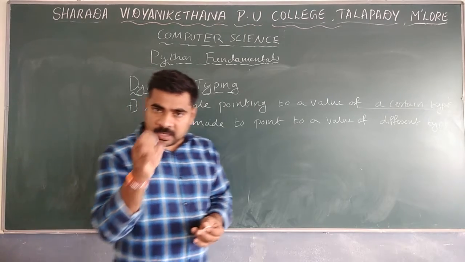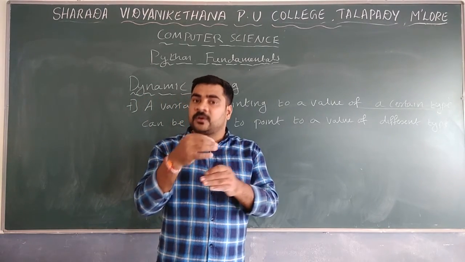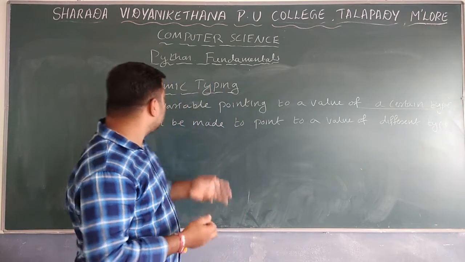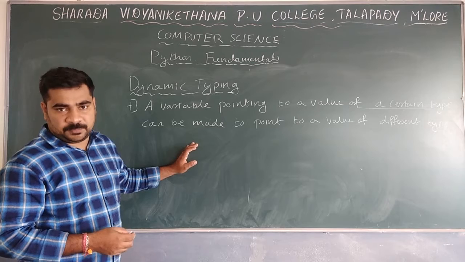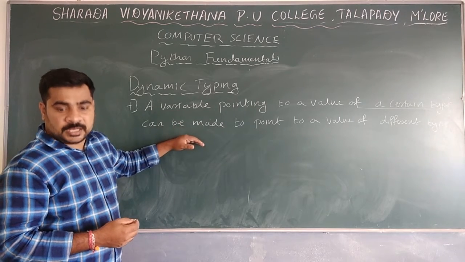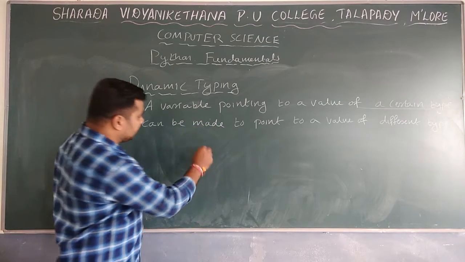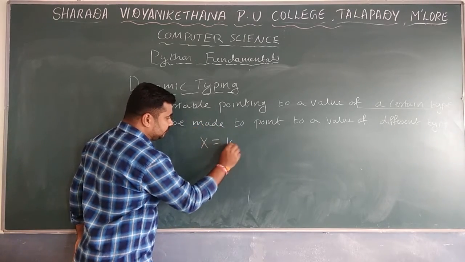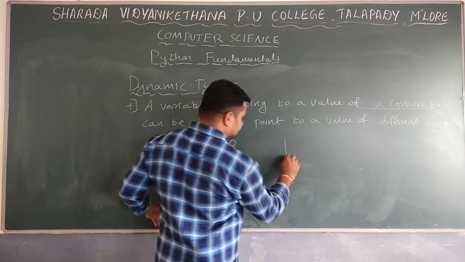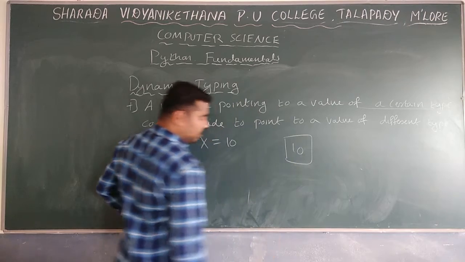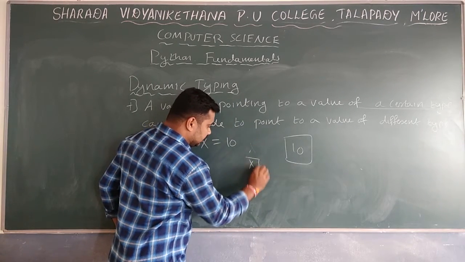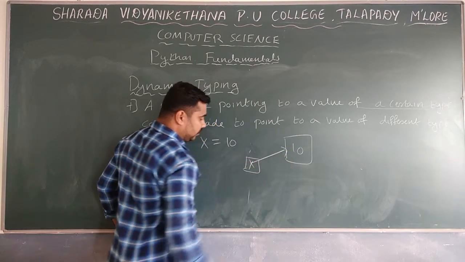One variable contains one value. If you want to make it into another type, we can make use of dynamic typing. For example, take x equal to 10. That is integer type; the value 10 is assigned to the variable x, so x is pointing to 10.